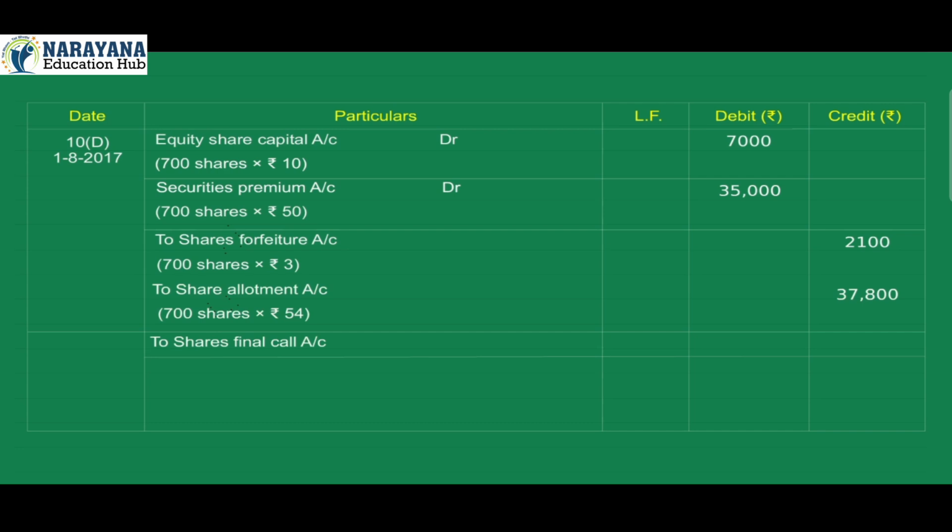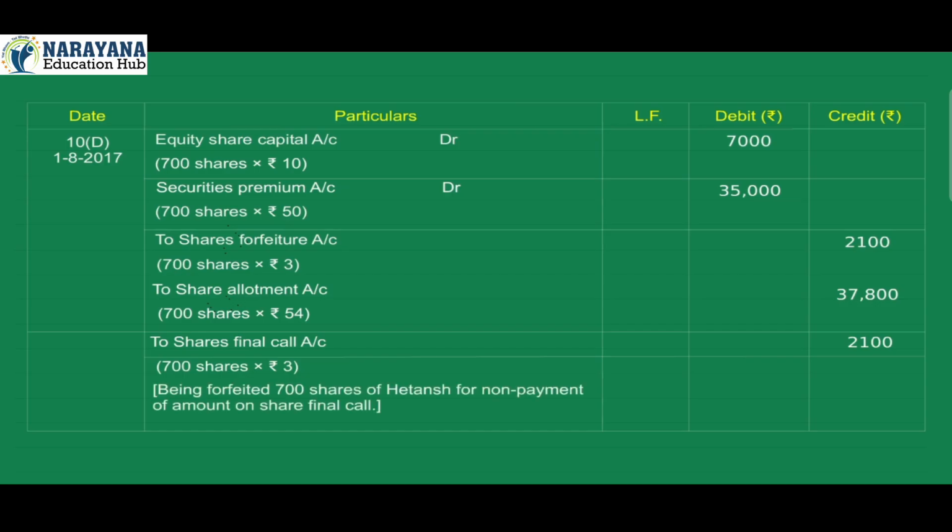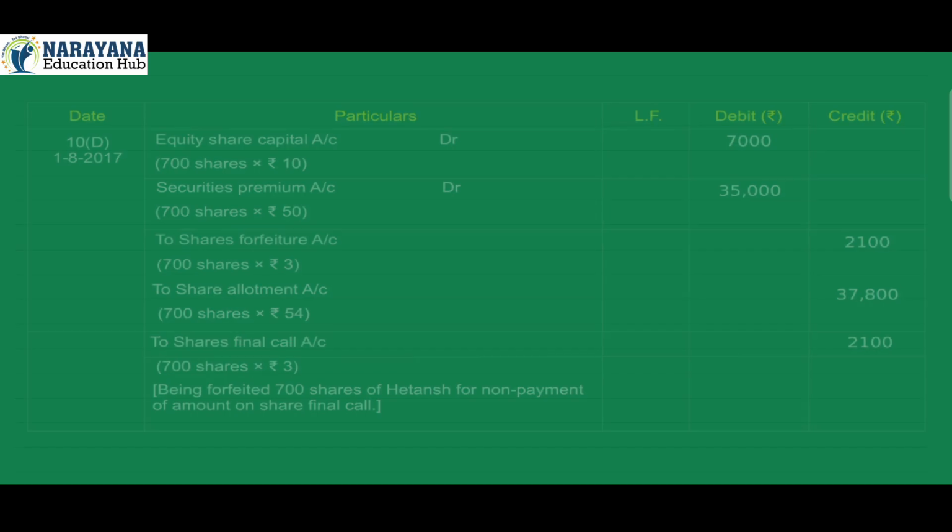To shares final call account credit 2,100 (700 shares × ₹3). Being forfeited 700 shares of Athans for non-payment of amount on share final call.